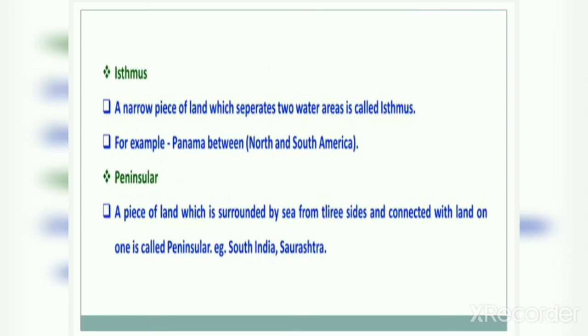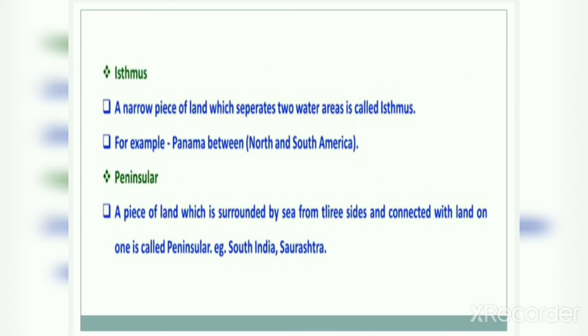Now next is peninsula. A piece of land which is surrounded by sea from three sides and connected with land on one side is called a peninsula. A piece of land surrounded by water bodies on three sides, with only one side being land, is called a peninsula. For example, South India and Saurashtra are examples of peninsulas.